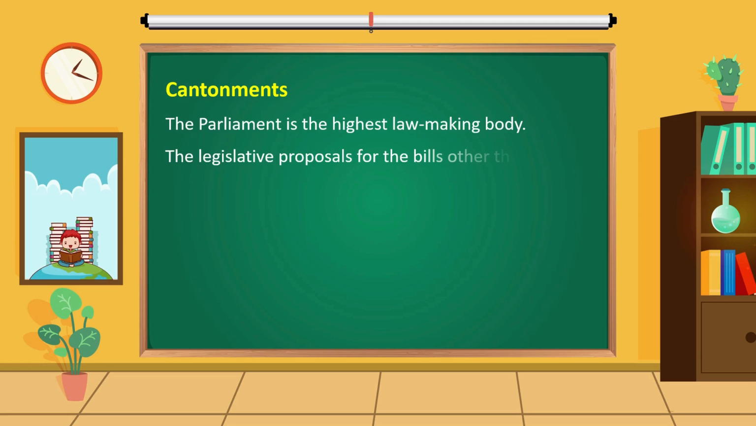Powers of the Parliament. The Parliament in India has mainly 5 different types of powers. These are legislative, executive, financial, judicial, and power to amend the constitution. Legislative powers. The Parliament is the highest lawmaking body. The legislative proposals for the bills other than the money bills can be initiated in either of the 2 houses.